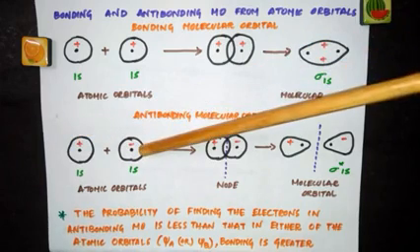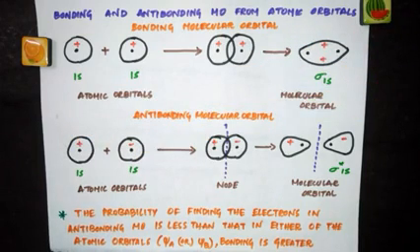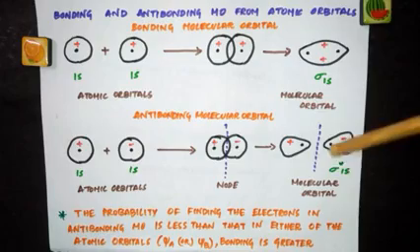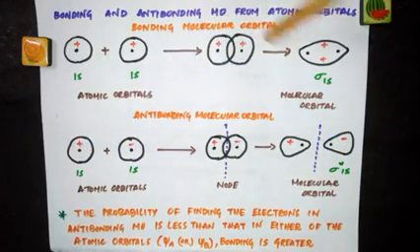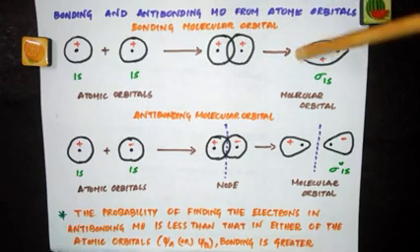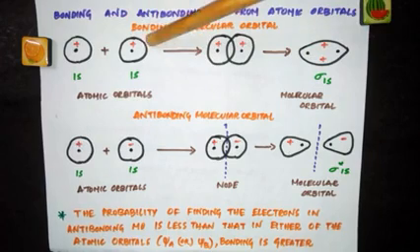So if you have two atomic orbitals, the probability of finding an electron in an antibonding orbital will be less than in either of these two. But here, the probability of finding an electron in the bonding molecular orbital will be more than in either of these two.